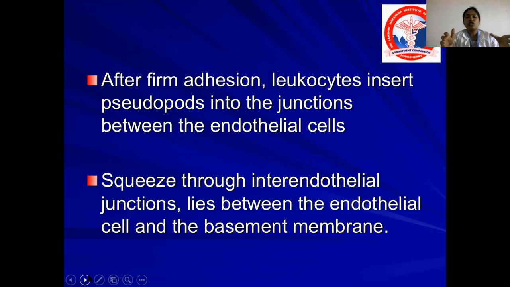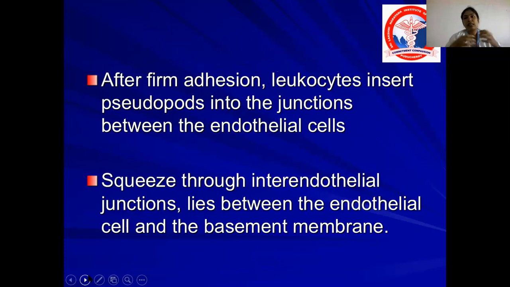After firm adhesion, the leukocytes insert pseudopods into the junction between the endothelial cells. How do the leukocytes inside the blood vessels come out of the blood vessels? By inserting pseudopods into the junction between the endothelial cells, they break the basement membrane.